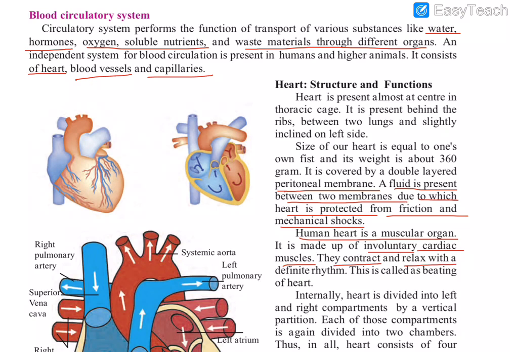They contract and relax with a definite rhythm. So our heart muscles contract and relax, and these are the two movements of our heart. We can't control it. It is involuntary cardiac movement, and this is called beating of the heart. Rhythmic means it has a definite tune of contraction and relaxation. So that process is called the beating of the heart.